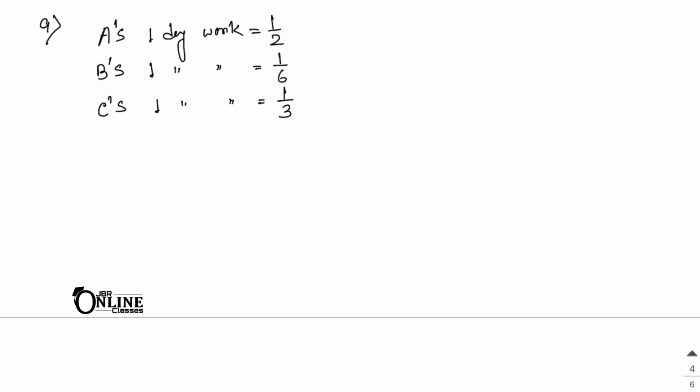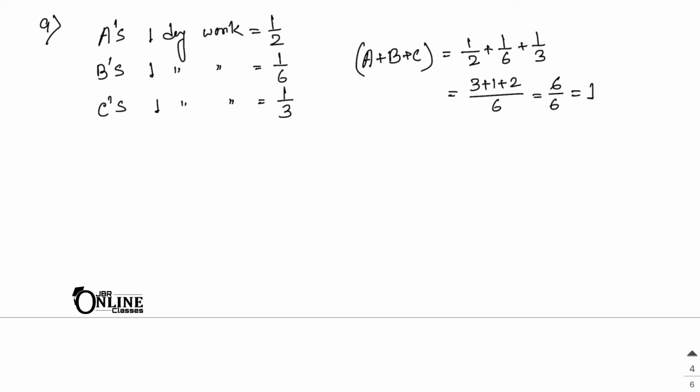So definitely A plus B plus C's 1 day work equals 1 by 2 plus 1 by 6 plus 1 by 3. Here 6 is the LCM, so it will be 3 plus 1 plus 2, that equals 6 by 6, that equals 1. That means A, B, C completed their work together in 1 day, so that is your first answer. Now, if the work earns them 960 rupees, how should they divide the money?